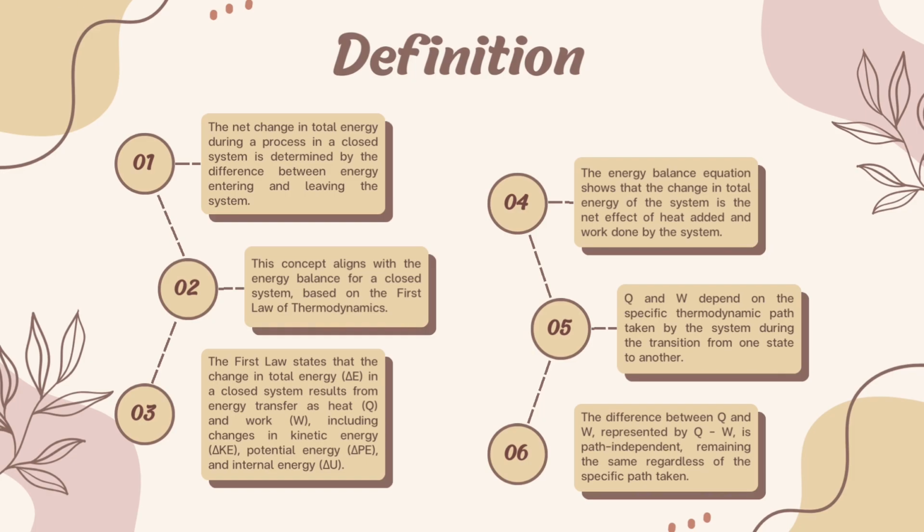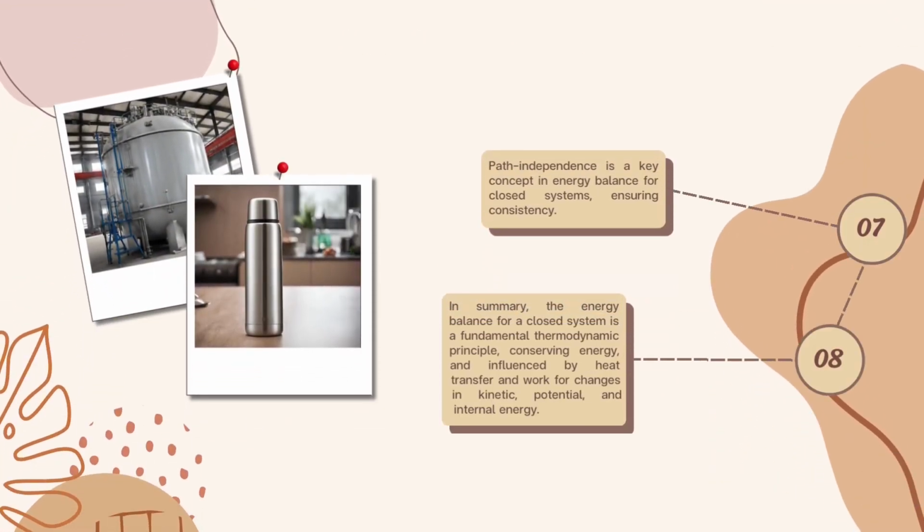The difference between Q and W, symbolised as Q minus W, remains constant. Path independence is the unchanging thread in the energy balance narrative, regardless of the system's path. In summary, the energy balance for a closed system is a profound principle in thermodynamics, ensuring that total energy remains constant. It accounts for changes in kinetic, potential, and internal energy, all driven by the exchange of heat and work.